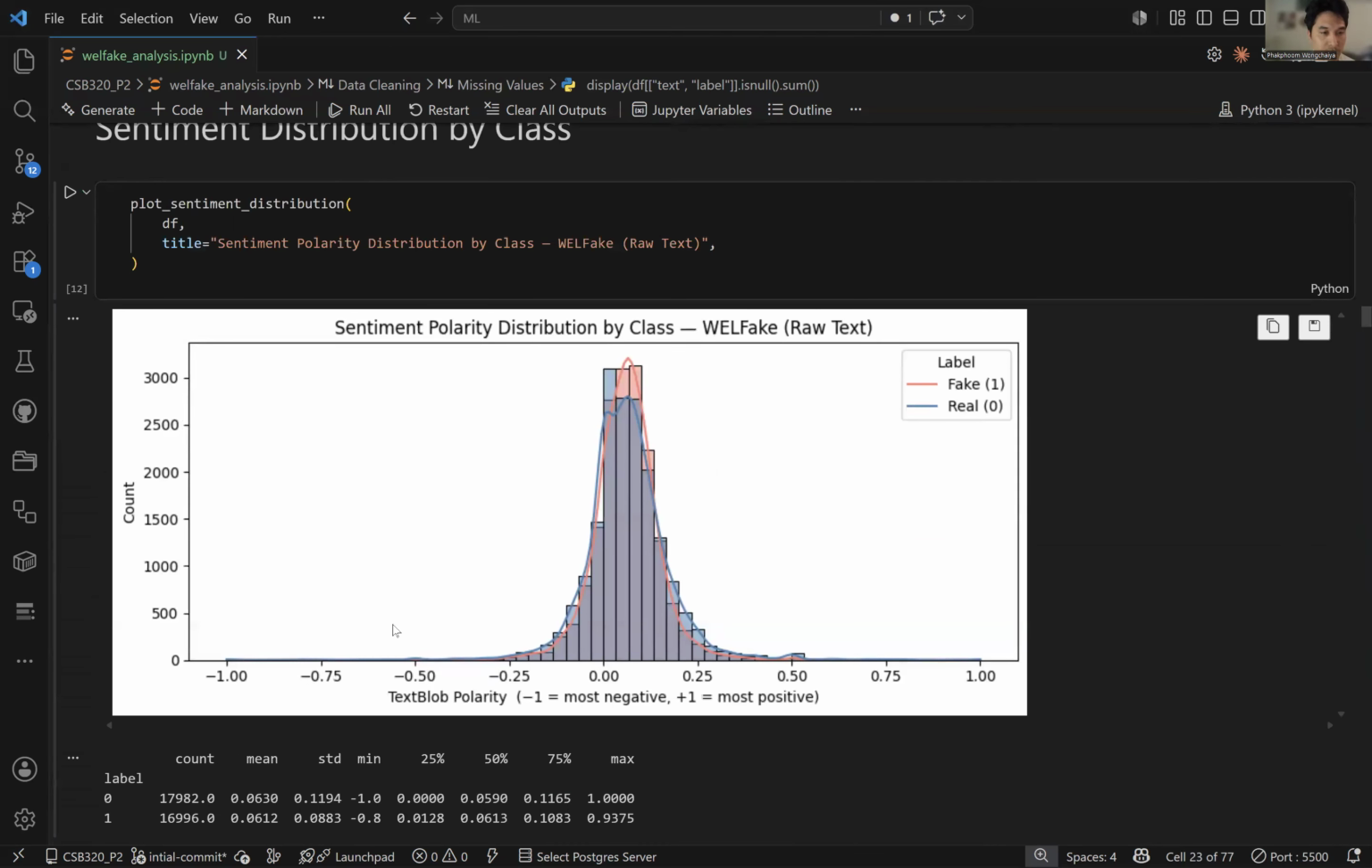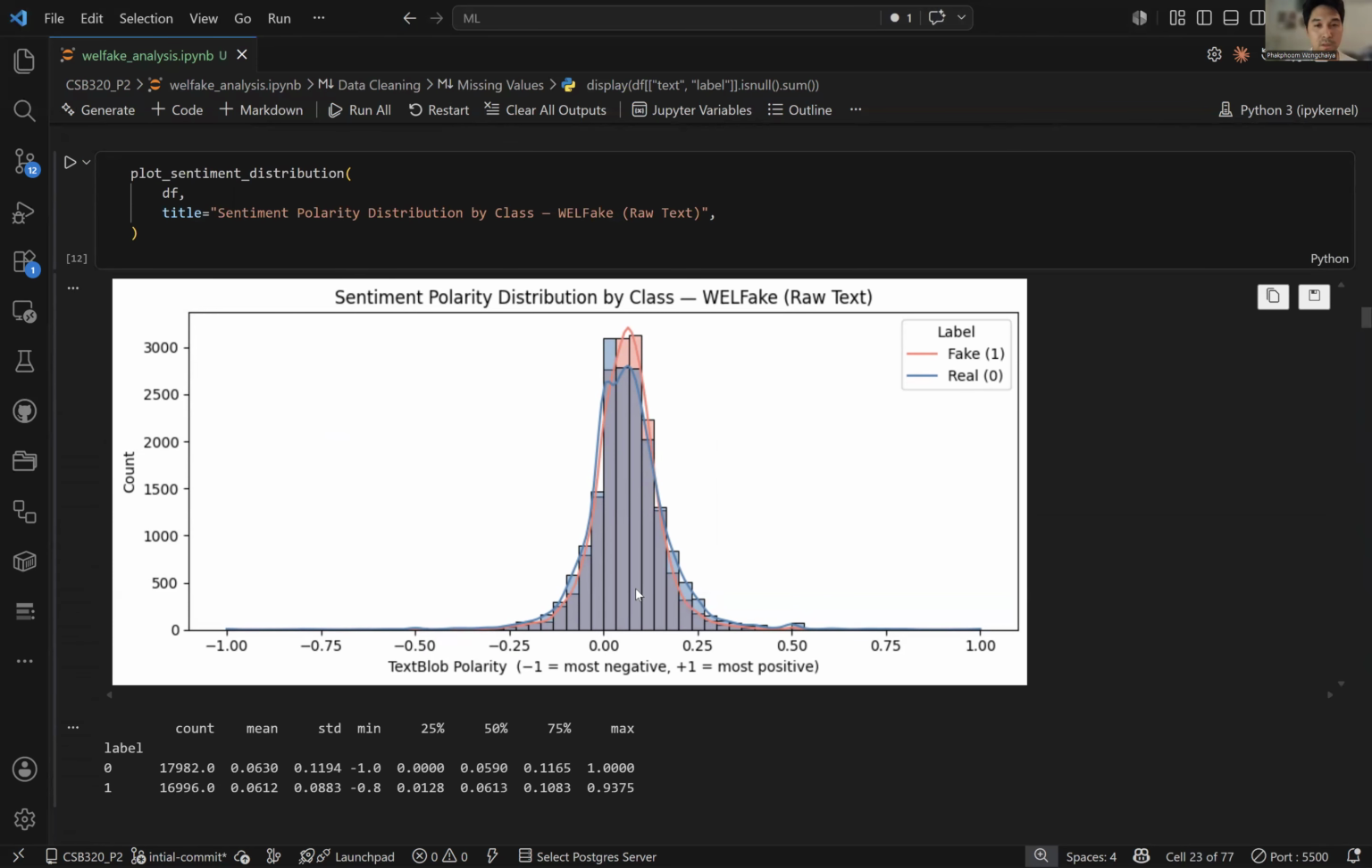So I create a vector representing the polarity of the tone of each article. Here we can see that there isn't really much of a difference between the two because they both have a kind of normal distribution going on over here, which makes it hard to distinguish between the classes.